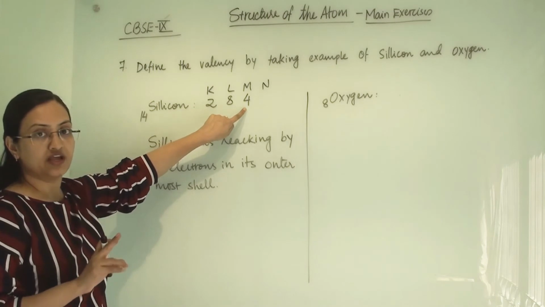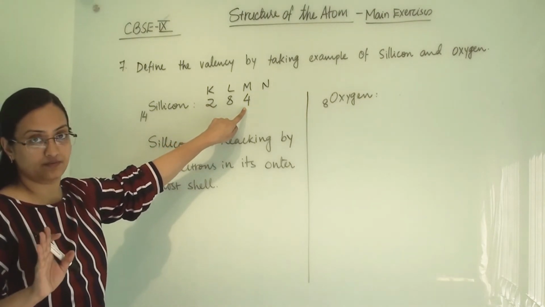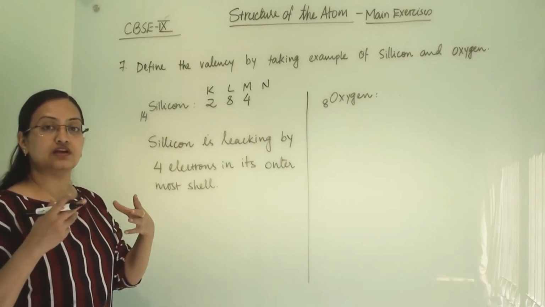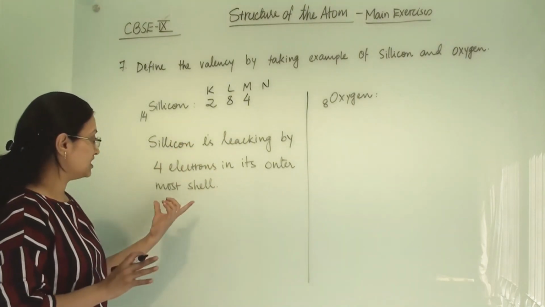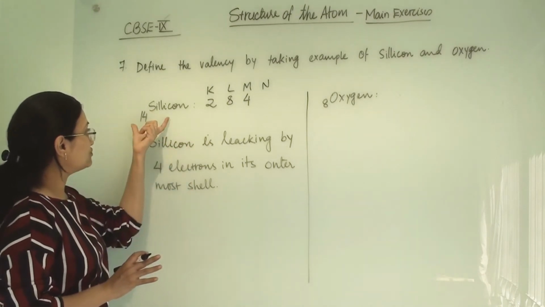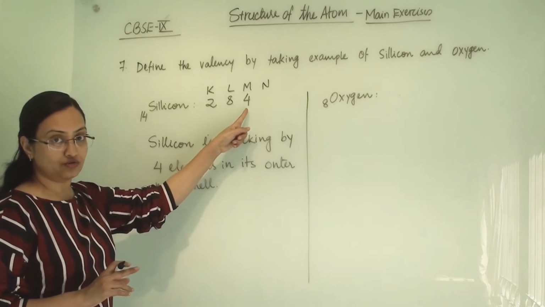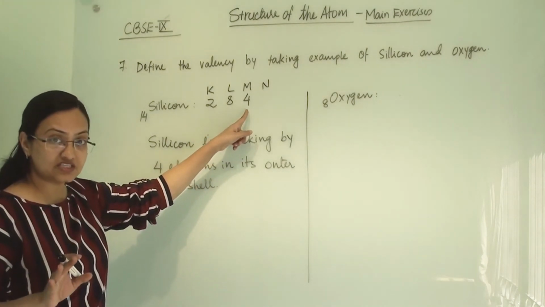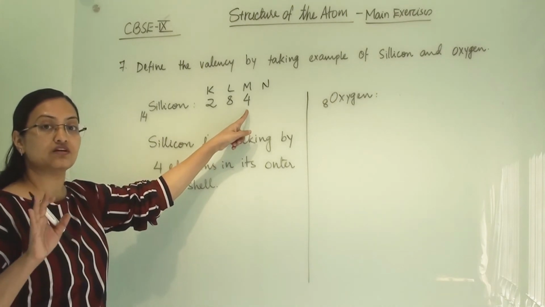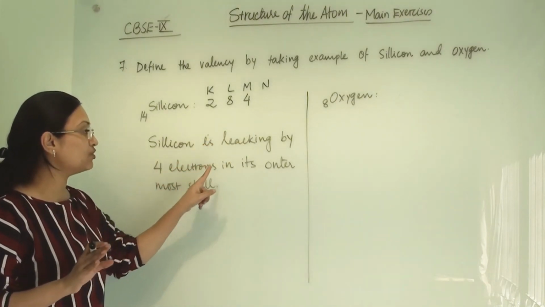And the outermost shell should have 8 electrons in total. If we want to fill the outermost shell completely, then it should have 8 electrons. Now, according to silicon's electrons, 4 electrons are there in the outermost shell. If silicon wants to be completely stable, wants a completely filled outermost shell, then it requires 4 electrons in